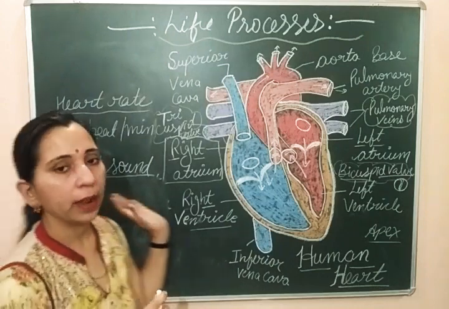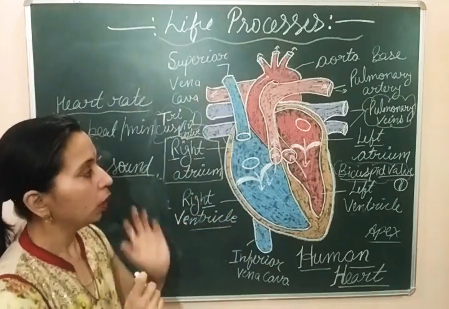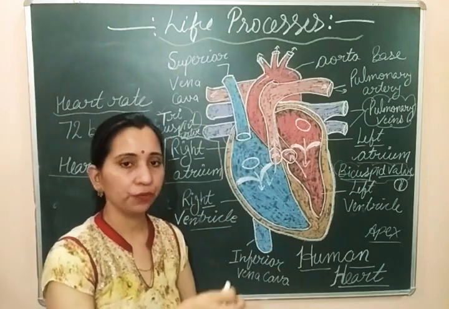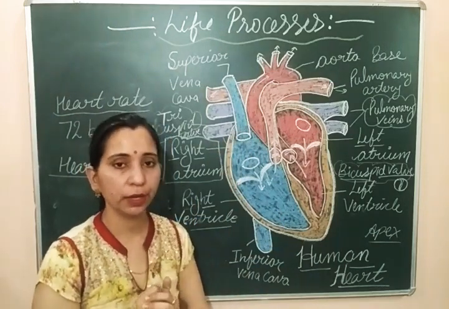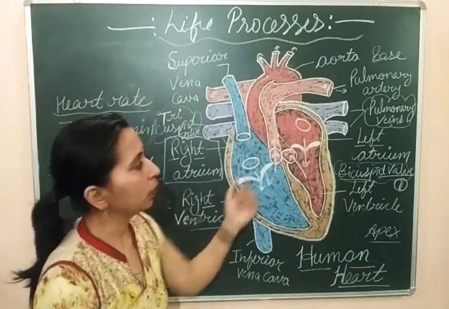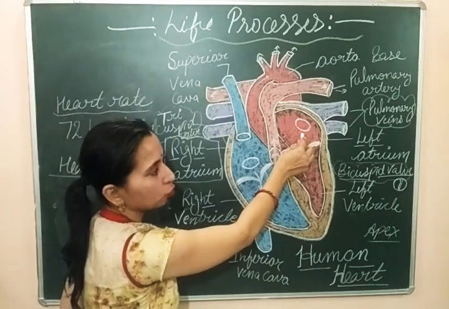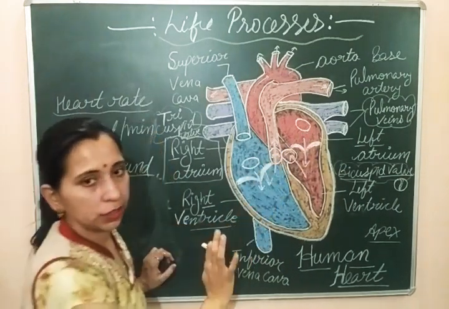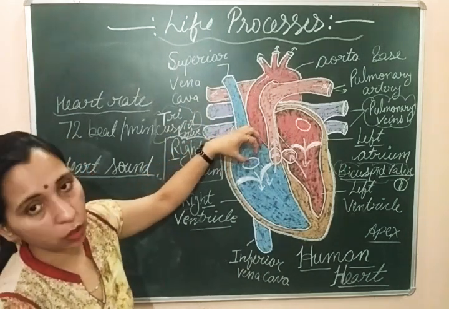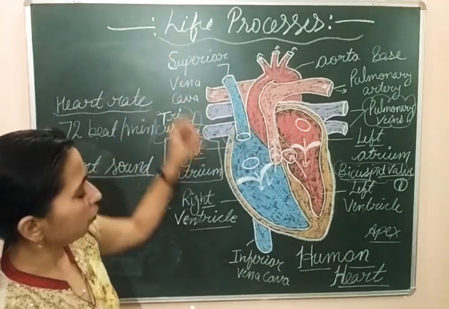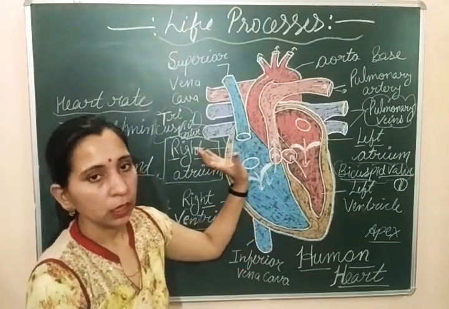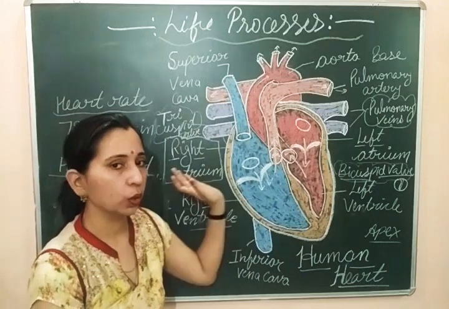Now we are talking about heart sound. What is heart sound? When both of these atriums are relaxed, they are filled with blood. The left atrium receives oxygenated blood through the pulmonary veins, and the right atrium is filled with deoxygenated blood through the superior vena cava and inferior vena cava. Both of these two atriums get filled with blood.